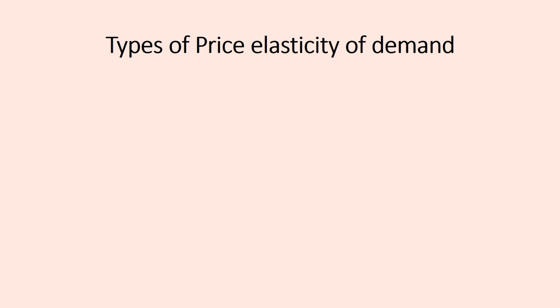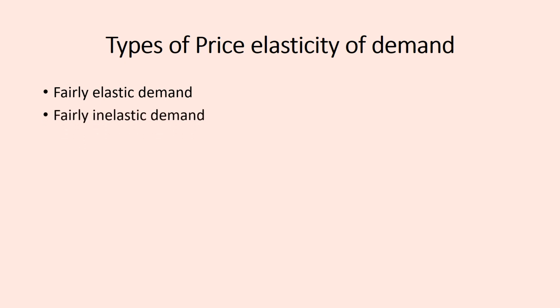Now let's move to the types of price elasticity of demand. We have types of price elasticity of demand and we have types of elasticity of demand. With the types of elasticity of demand, that is when I said we have three types of elasticity of demand. So let's look at the types of price elasticity of demand. The first one is the fairly elastic demand. Then we have fairly inelastic demand.